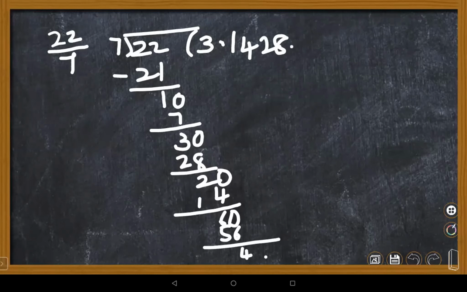Ma'am, here I wrote this conclusion that it goes on forever. Very good. Then what type of decimals is this? Non-terminating decimals. Non-terminating means the decimal is not stopping, it is continuously going, right? Then we can call it non-terminating decimals.